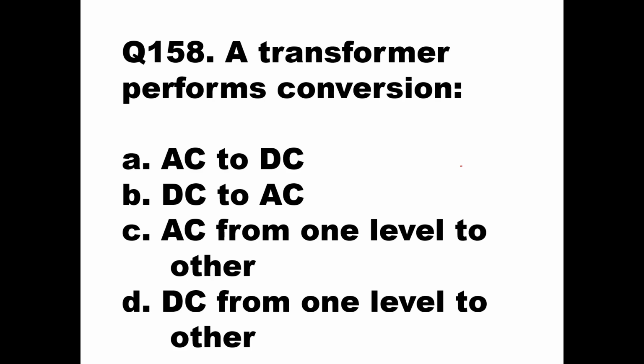But in any case of transformer, whether you are speaking about a one-to-one transformer, a step down transformer, a step up transformer, or an auto transformer also, only the input is AC and the output is AC. So AC from one level to other, there is no question of having DC over there. So here option C will be the right answer. AC from one level to the other. Okay. Then we'll go to the next question.